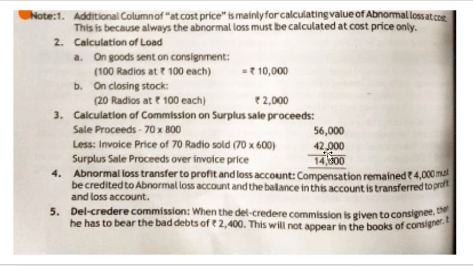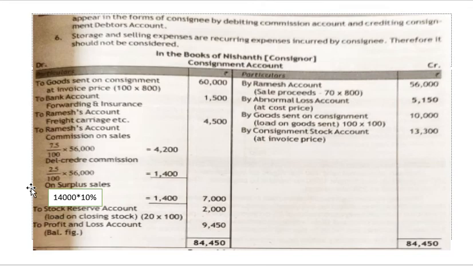So if you subtract, the consignee has sold for more than the value of the consignor. So he is getting how much? 14,000 extra. So this is the surplus. On this surplus of 14,000, 10% will give you 1,400. So this is your value of commission received on the surplus. When you add 4,200 del credere commission and 1,400 on the surplus sales commission, you will get the total as 7,000. So here sales is done.